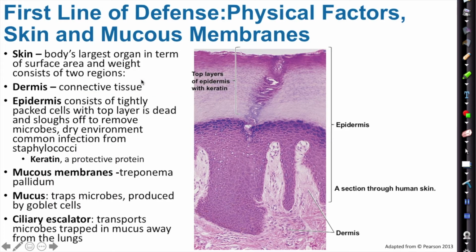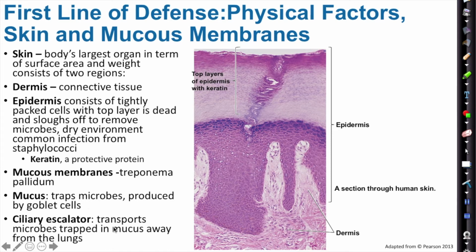Okay, so the first line of defense is physical factors like skin and mucous membrane. Skin, the largest organ in the body, contains dermis, which is our connective tissue, and epidermis, which is the top dead layer. Keratin is a protective protein. Mucous membranes are membranes that are not composed of dermis and epidermis. And things like Treponema pallidum, which causes syphilis, can burrow through these mucous membranes. Mucus serves a purpose. It traps microbes, and it's produced by the goblet cell. So essentially, it's like a slime layer that captures microbes.